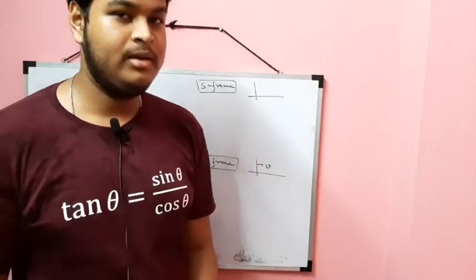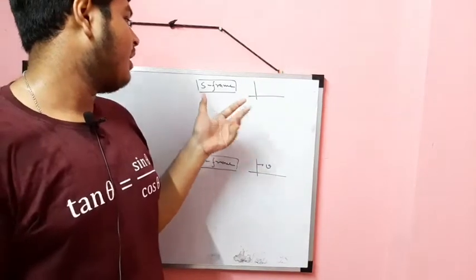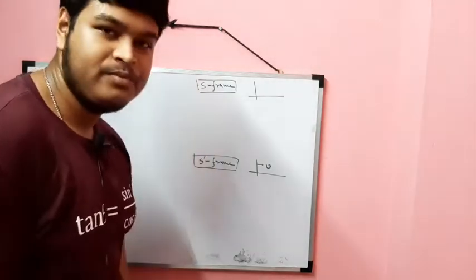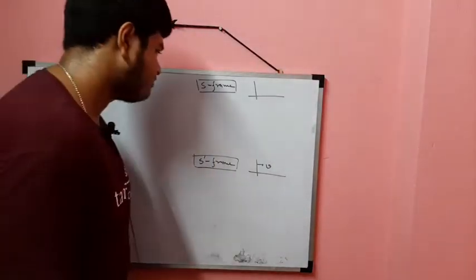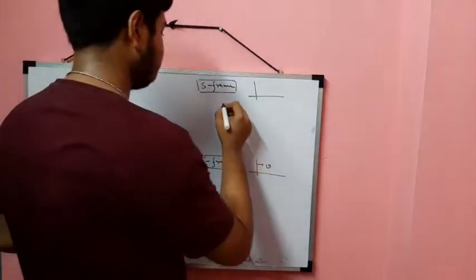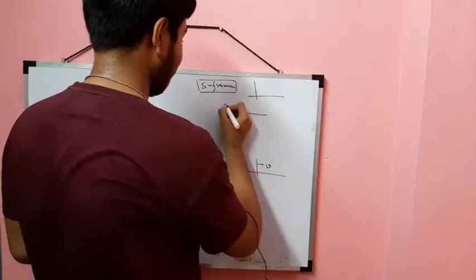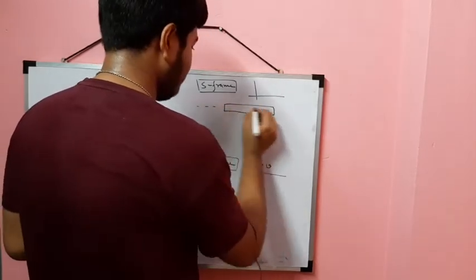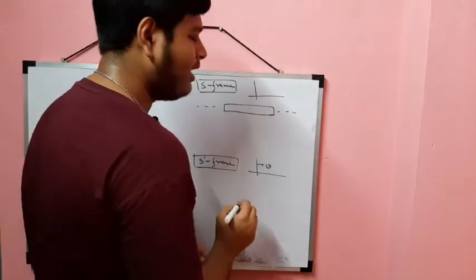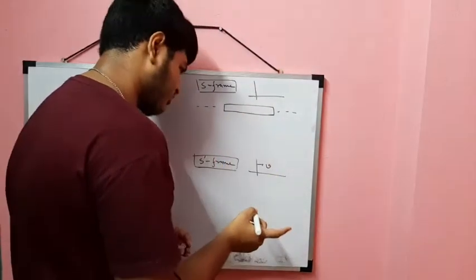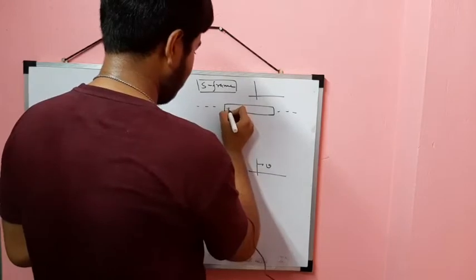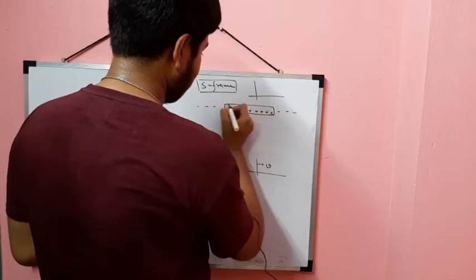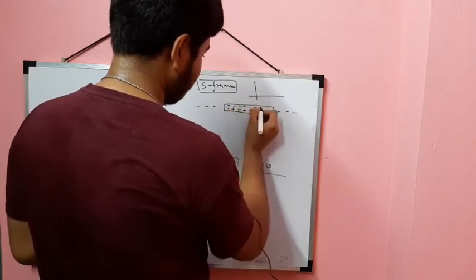Now I am taking a case and we analyze it in two frames, the S frame and the S prime frame. Okay, so let's start. I have a wire, suppose a long wire, and here I have cations and free electrons.